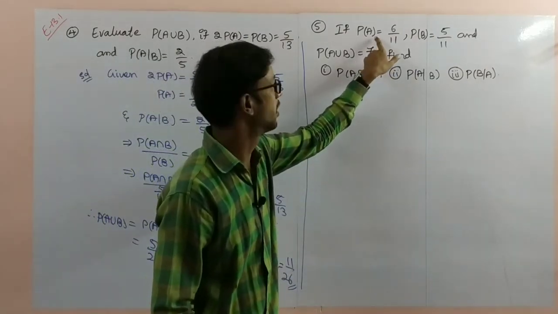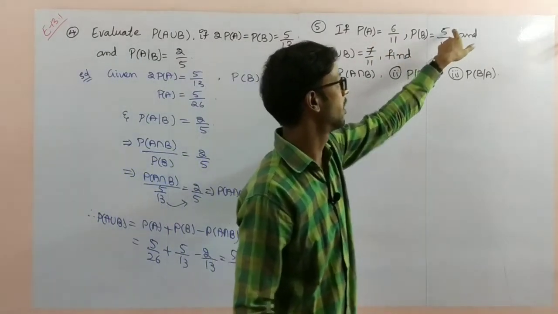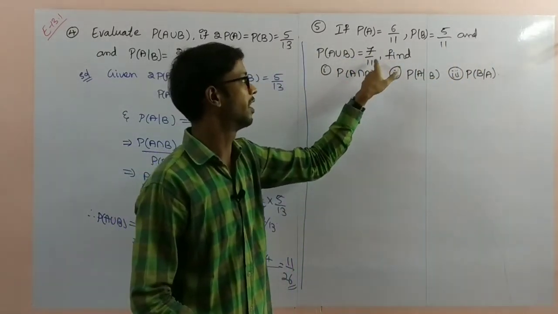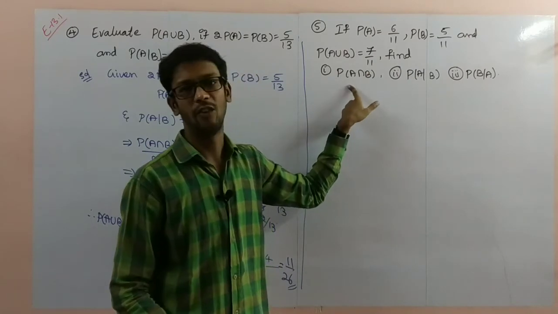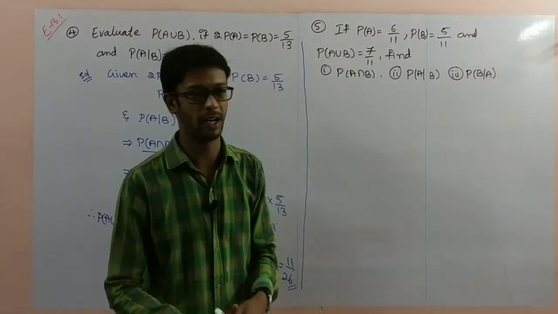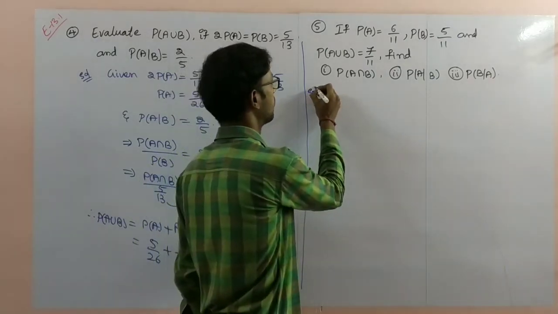P of A is equal to 6 by 11, P of B is equal to 5 by 11 and P of A union B they gave as 7 by 11. Find P of A intersection B. If you know these values, then this one we can easily find, and the remaining two. Solution is